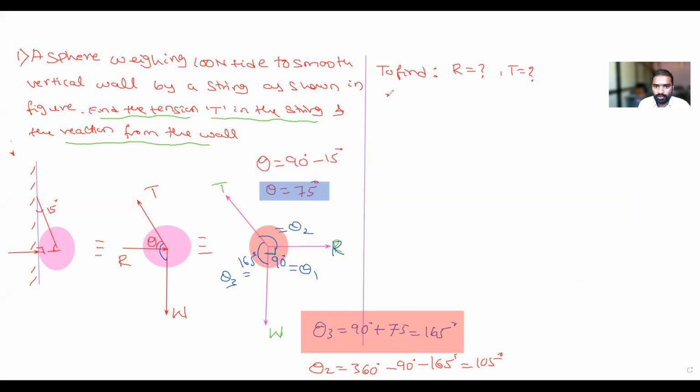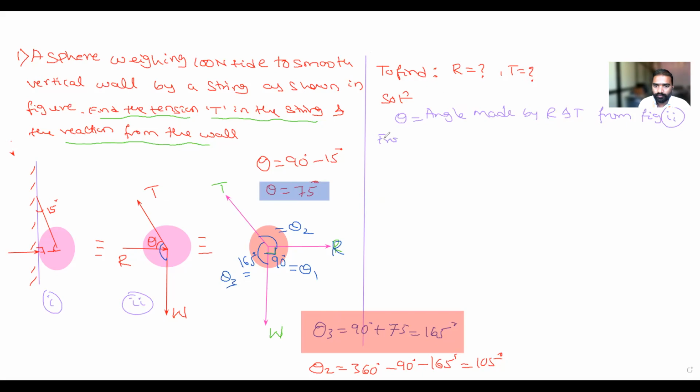Next, the solution. You have to write theta. To help you understand, I am writing theta. So this is figure 1, this is figure 2. Theta is the angle made by R and T. Okay, from figure 2 you can calculate theta 1, theta 2, theta 3.